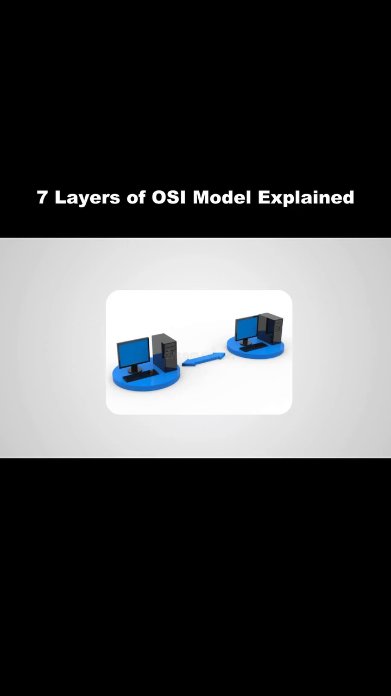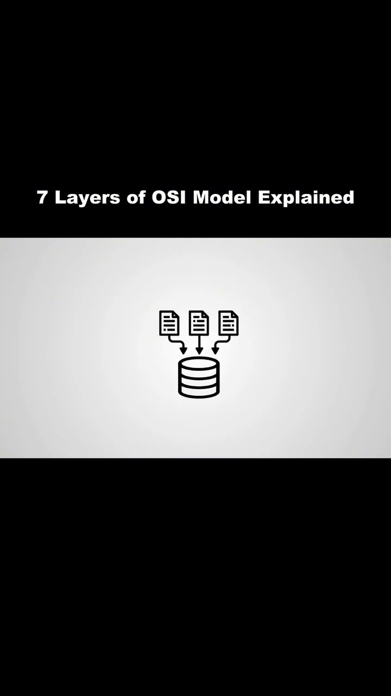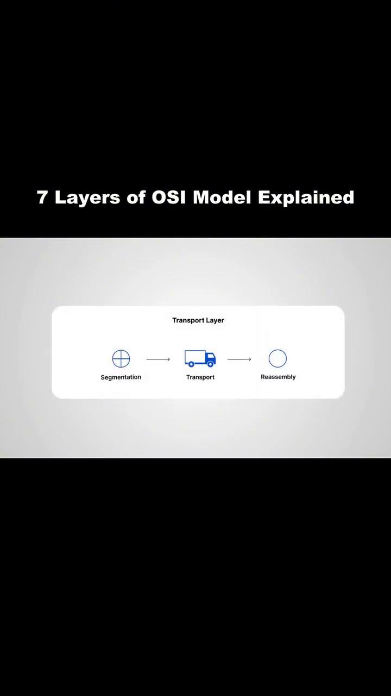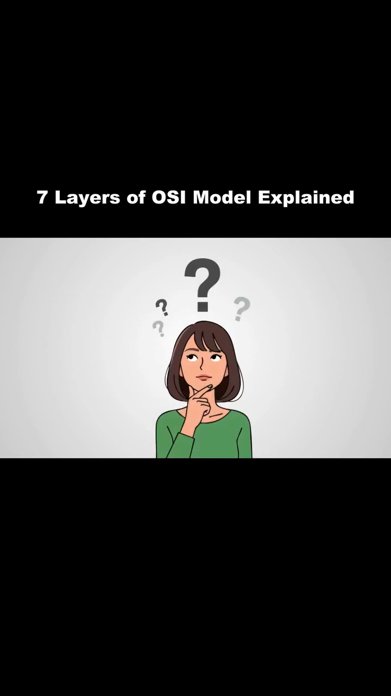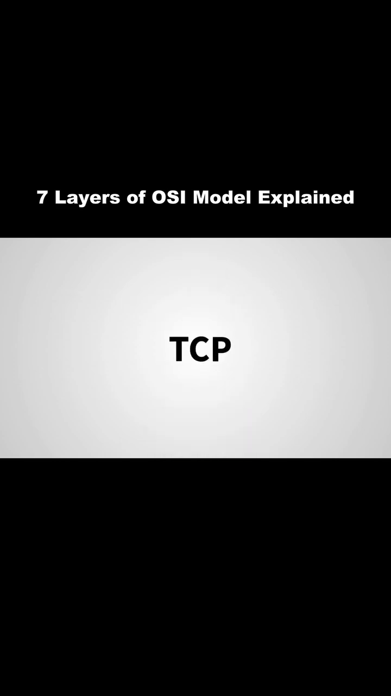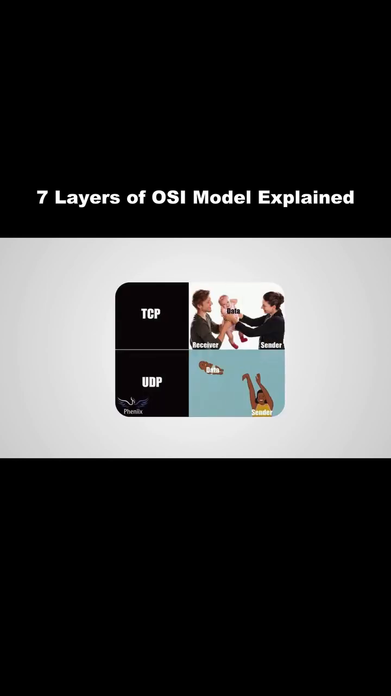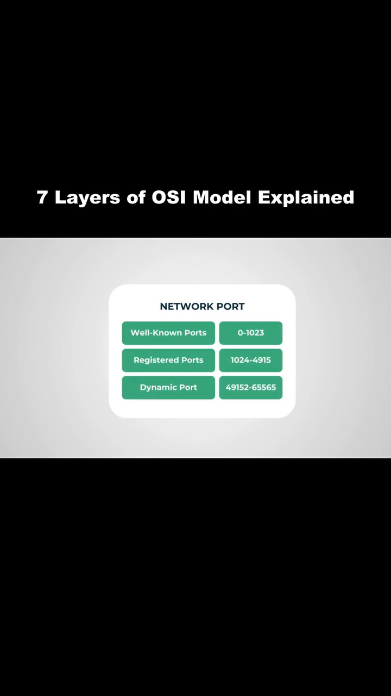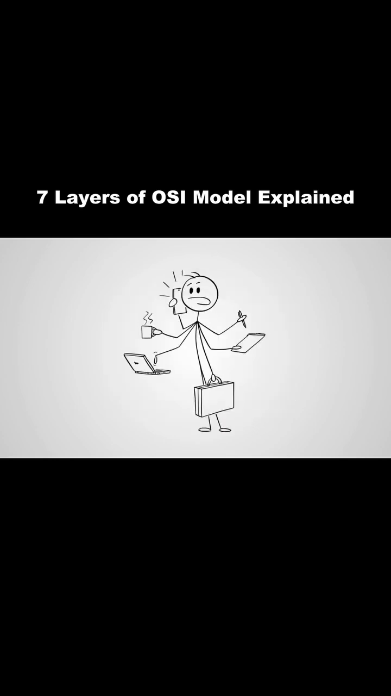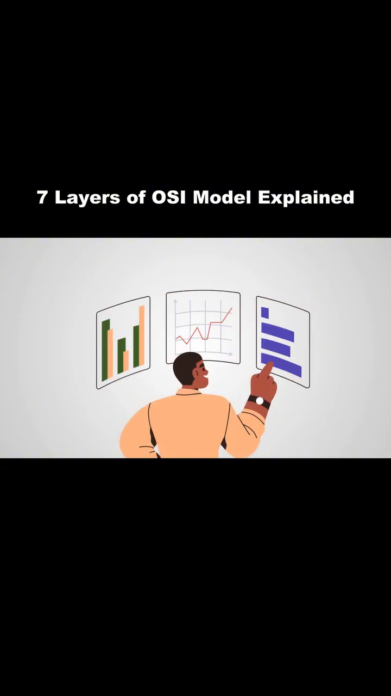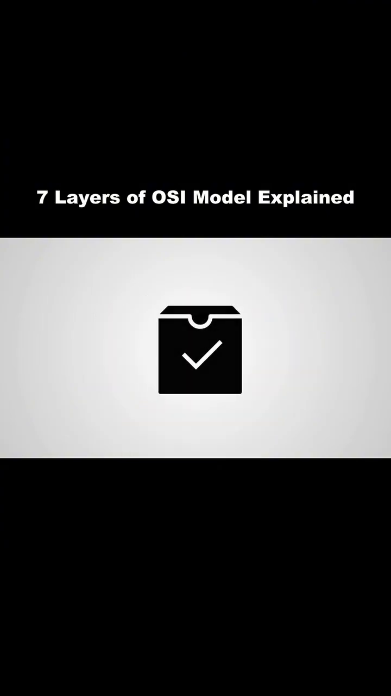The transport layer ensures reliable communication between two devices by managing how data is delivered from start to finish. It divides large amounts of data into smaller segments and reassembles them at the destination. Two important protocols operate here: TCP, which guarantees reliable and ordered delivery, and UDP, which sends data faster but without guaranteed delivery. This layer also uses port numbers, so multiple applications can communicate at the same time. Essentially, the transport layer acts like a quality control manager, ensuring data arrives correctly.